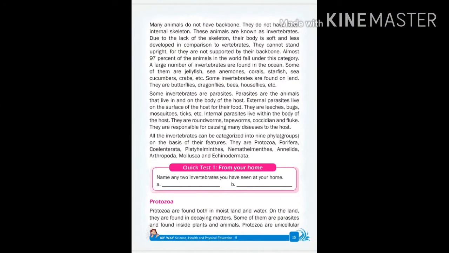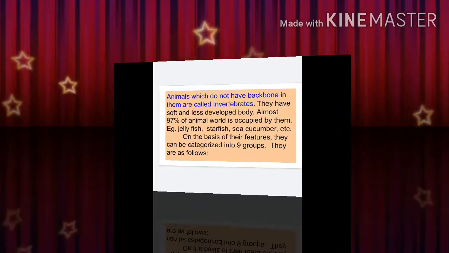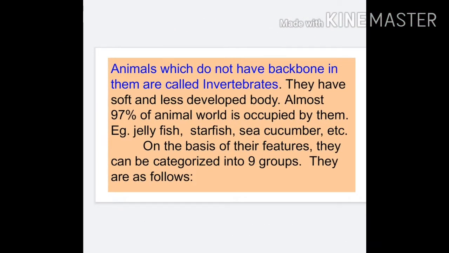And let's talk about invertebrate animals. Invertebrate animals' bodies are soft and less developed in comparison to vertebrates. Almost 90% of the animals in the world fall under this category. These animals are found on both land and in water. Some examples of invertebrate animals are jellyfish, corals, starfish, sea cucumber, dragonflies, butterflies, bees, houseflies, etc.